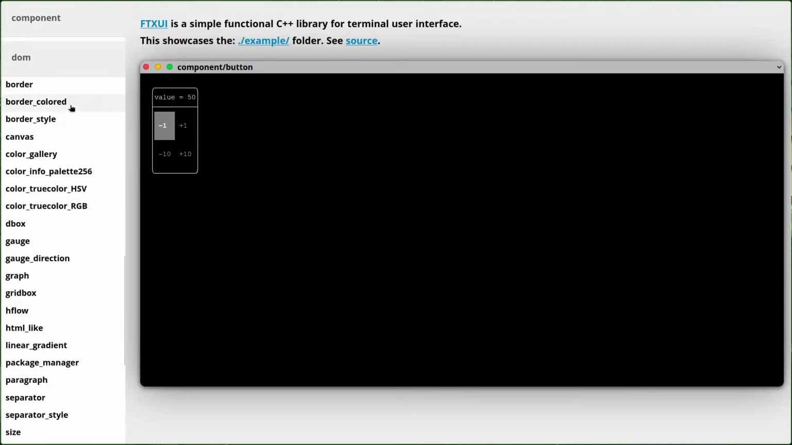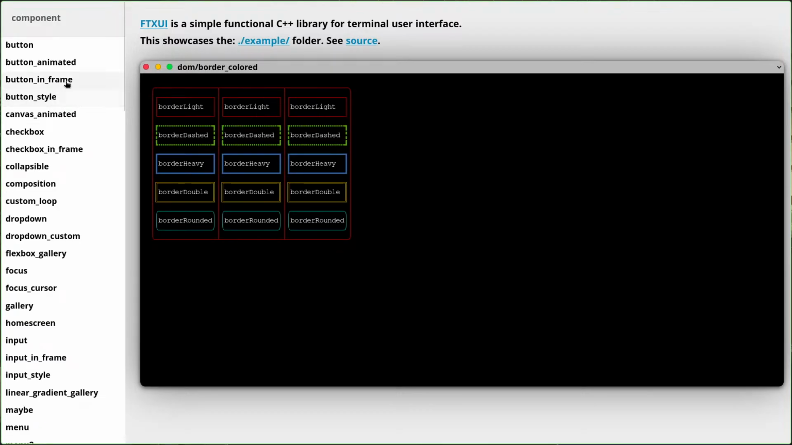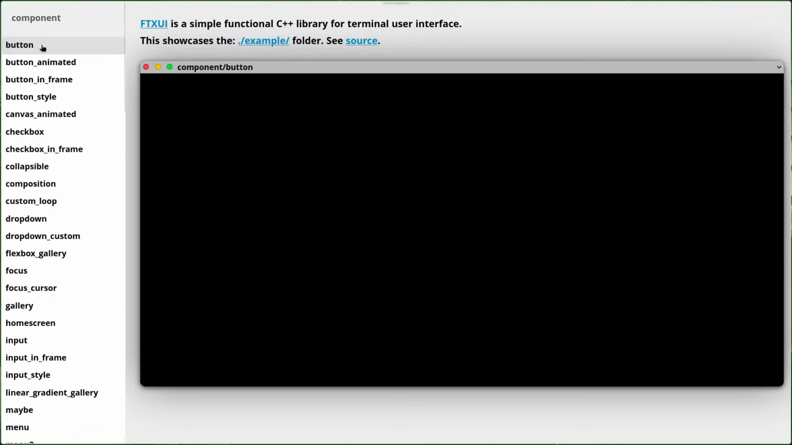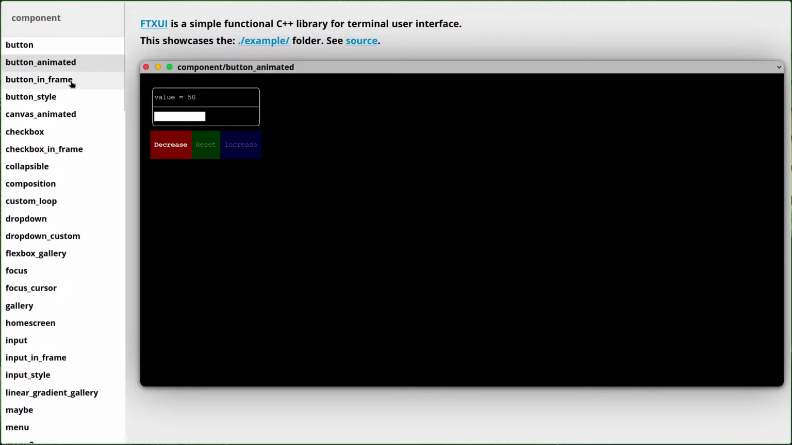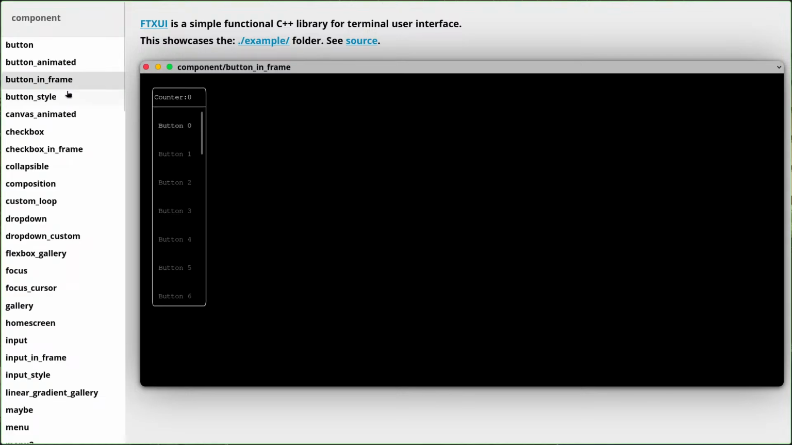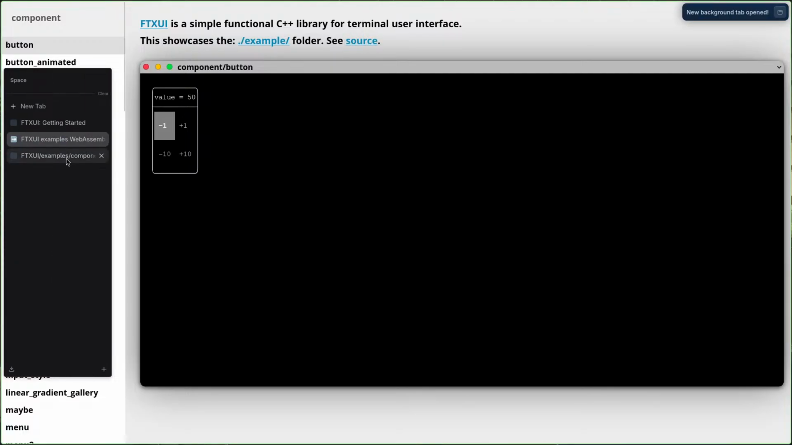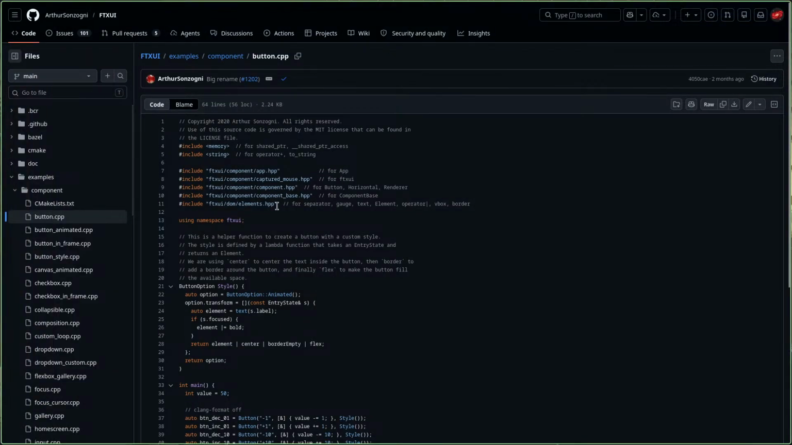So we are here with the components example. See here, it created some colored boxes. I was at button, no? Button animated, button in frame. Let's see the code of this first simple button here.